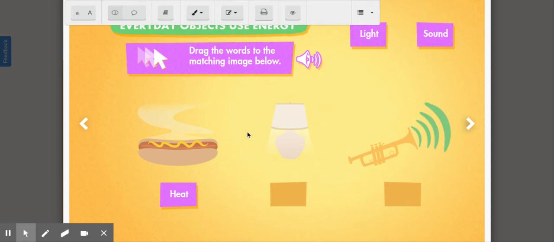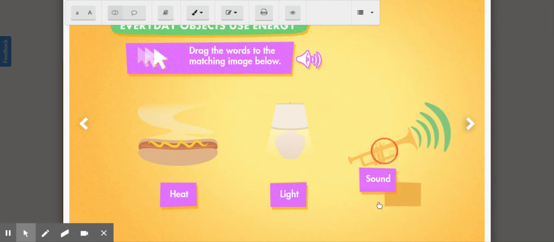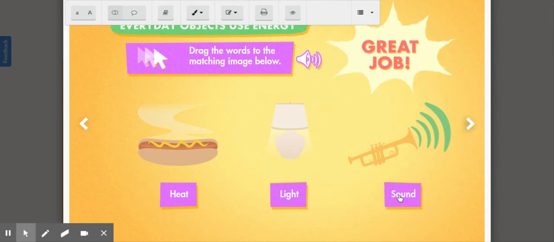What about this lamp? Is that an example of light energy or sound energy? Well, we've discussed we use lamps as a form of light energy. And then last, that trumpet is going to be making some sound, so that is a form of sound energy.